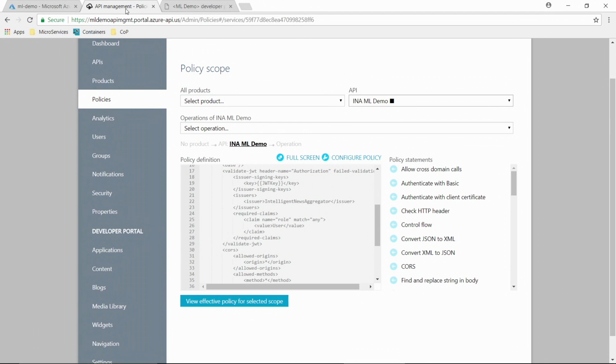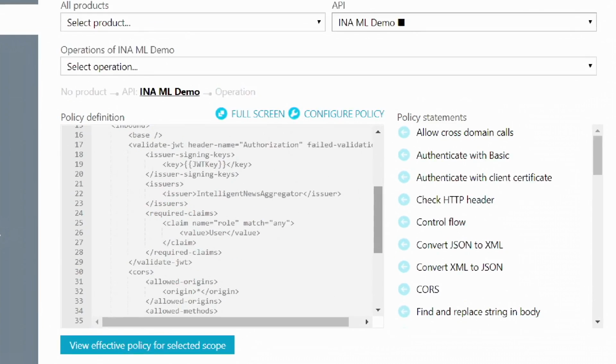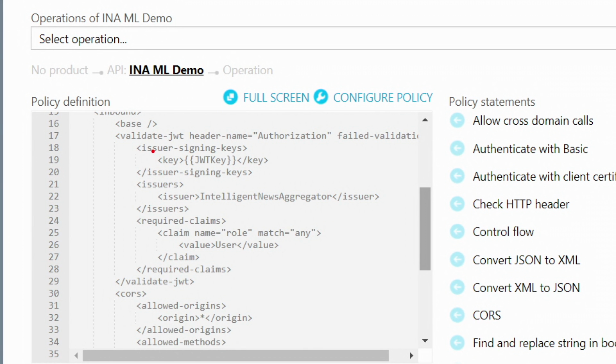The developer portal is where I, as a consumer of the API, want to see what's available and try some things out. So I'm in the publisher portal right now. Not all policies have been enabled; I commented out a couple of policies. But very quickly, to show you here, I have a JWT policy right here that we were talking about, right?